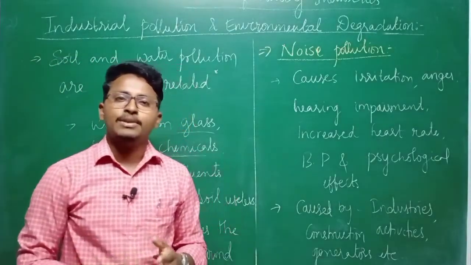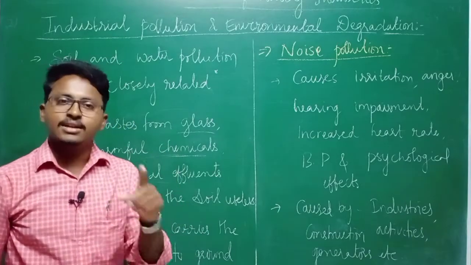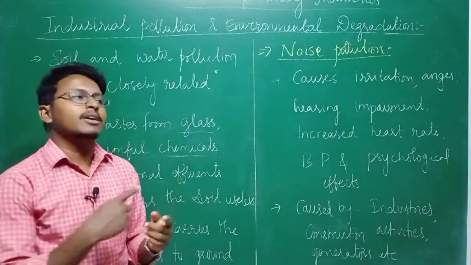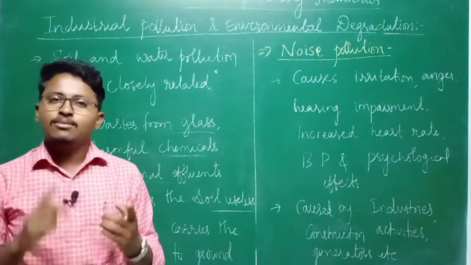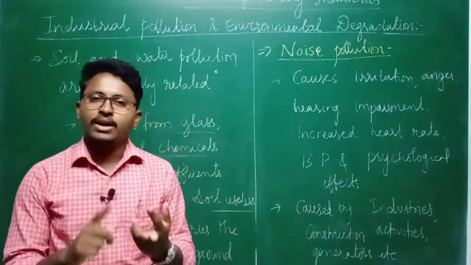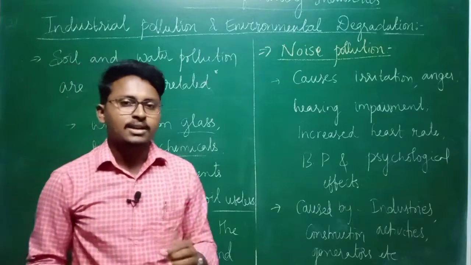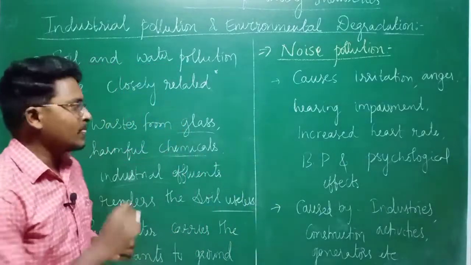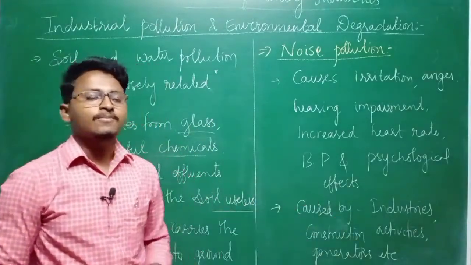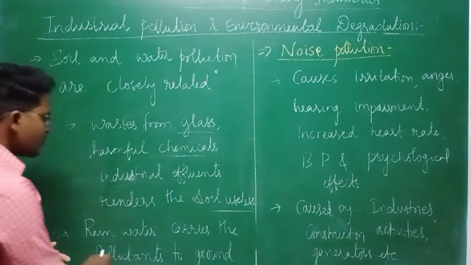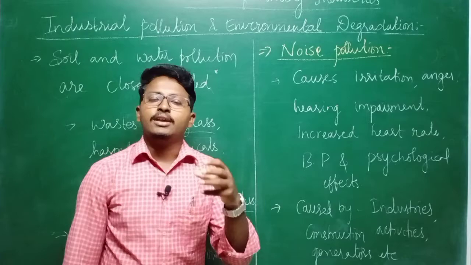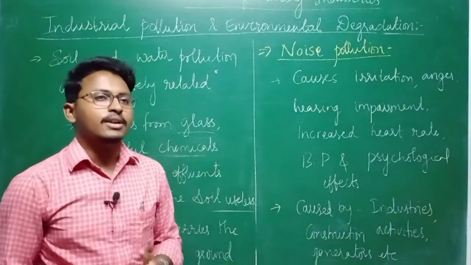Because of this, the groundwater is getting polluted, and at the same time the soil lying above on the surface of the earth is becoming useless. So both are happening at a time: soil is getting polluted without any use, and water, especially groundwater, is also getting polluted. How is it happening? When industrial waste is thrown directly on the land or soil, it is carried by the rainwater into the ground, which makes the groundwater polluted.